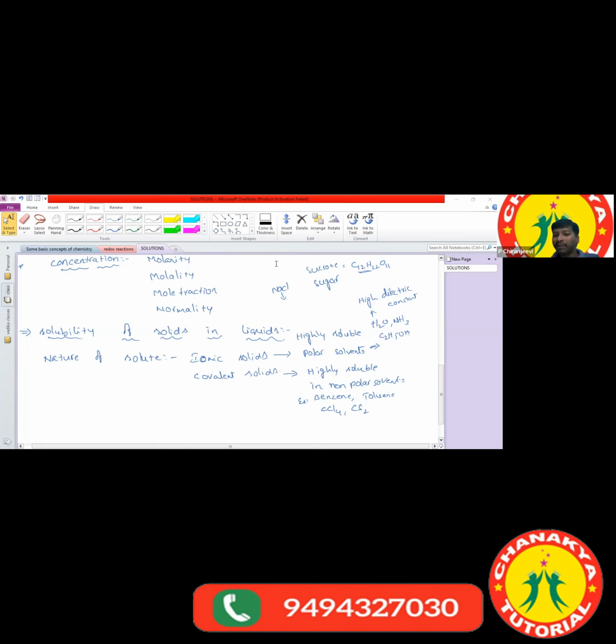That's why I'm telling you that covalent compounds are soluble in non-polar solvents only. How do you remove oil marks and grease marks? First you wash the cloth with soap, but washing with water won't remove them. For that we use a dry cleaning process, which uses some non-polar solvent. If they apply a non-polar solvent and rub, the marks go immediately, because covalent compounds are highly soluble in non-polar solvents. Now you got the clarity?